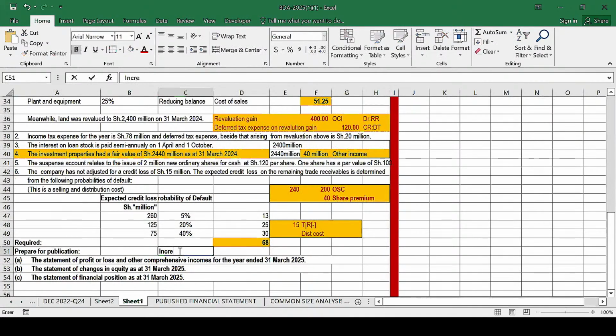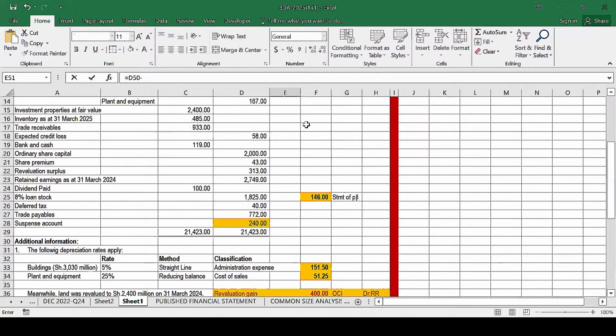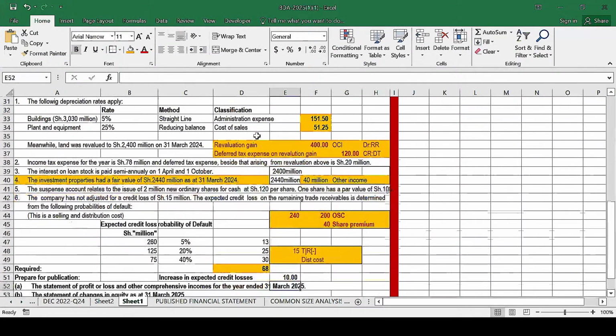We have an increase in expected credit losses. In expected credit what? Credit losses. Expected credit losses. So how much is the increase here? The increase will be equal to 68, which is the expected credit loss at the end, minus the expected credit loss at the start. And that one increased by an amount of 10.